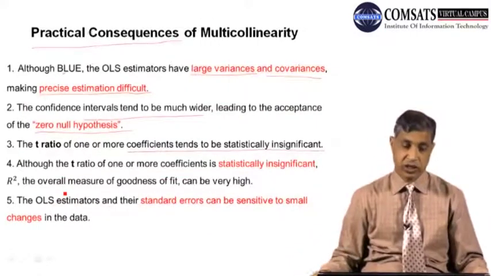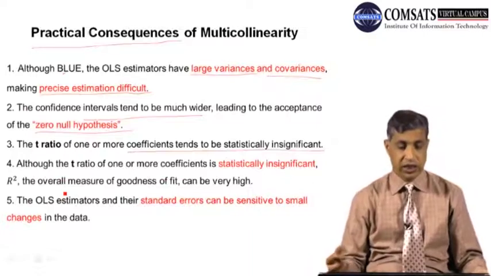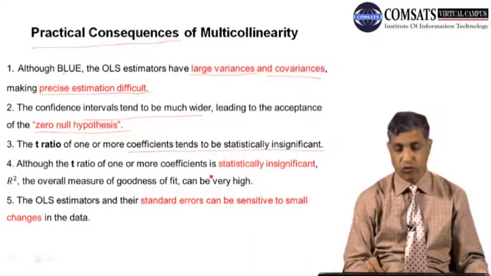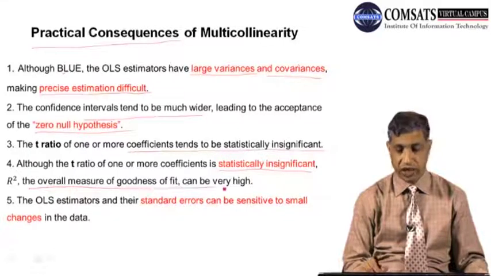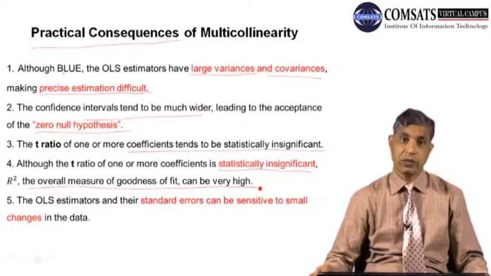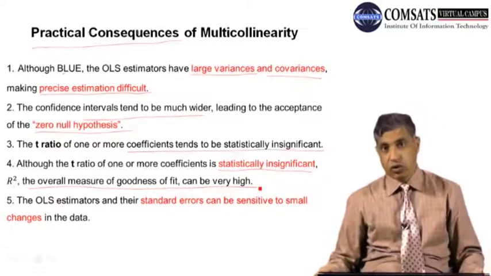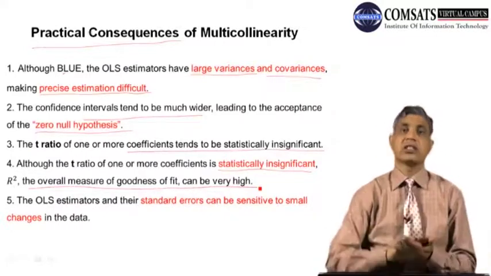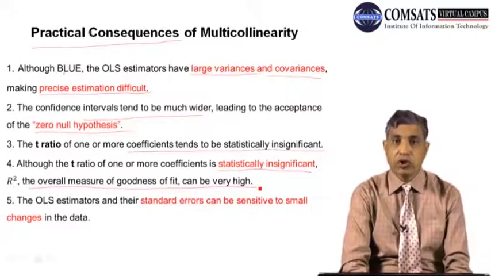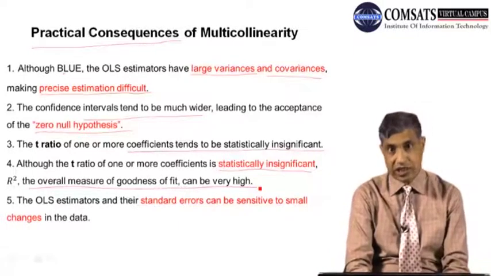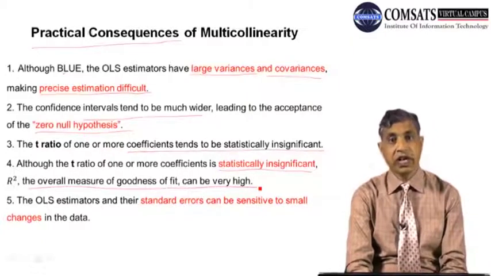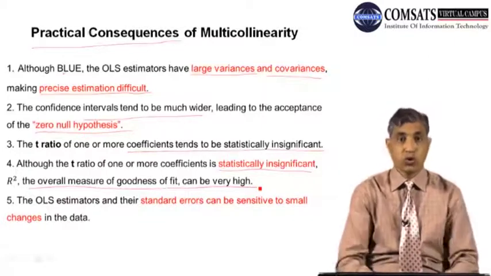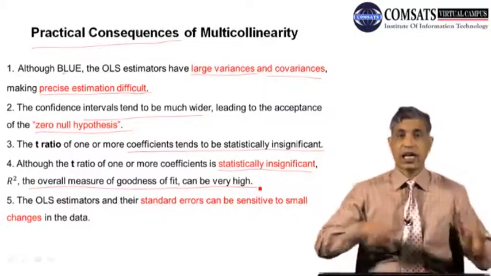This was the theoretical consequence and the practical consequence. The fourth is that although the t ratio of one or more coefficients is statistically significant, R square, the overall measure of goodness, can be very high. The other problem is that as the variance increases, the t ratios become smaller and insignificant. But at the same time, if there are insignificant t values, there is a higher R square. So now there is a contradiction between the t and the R square.